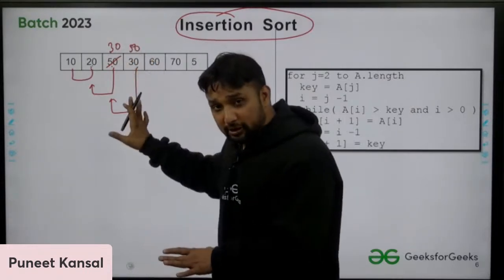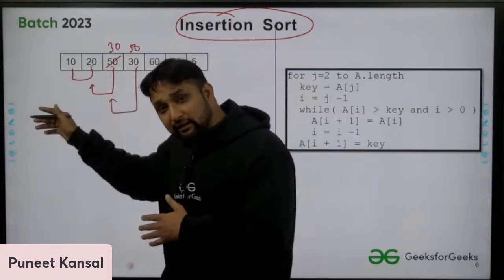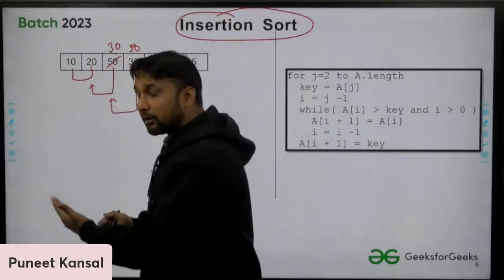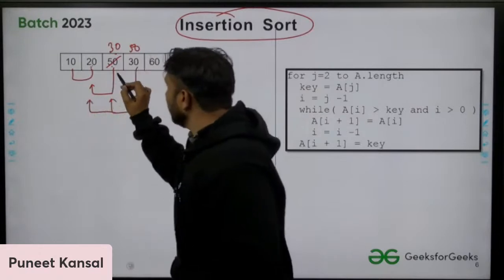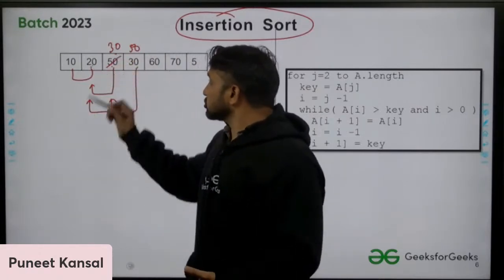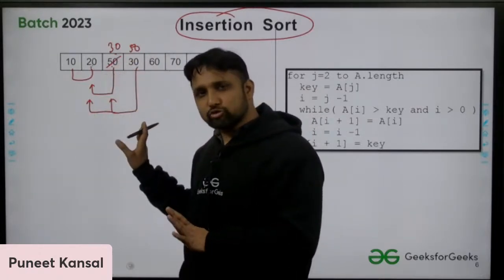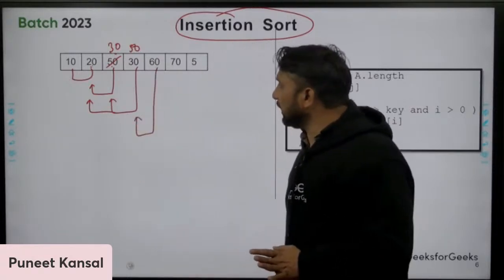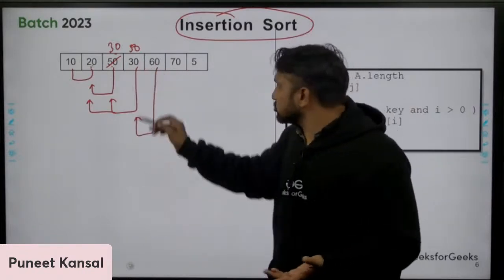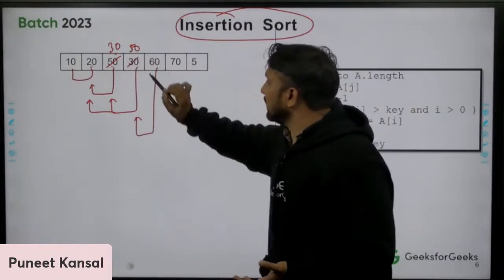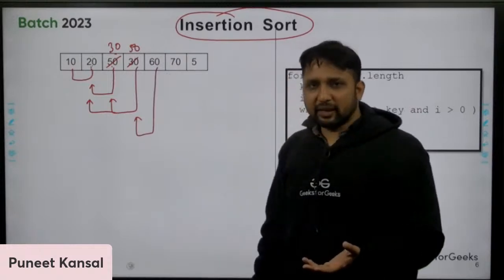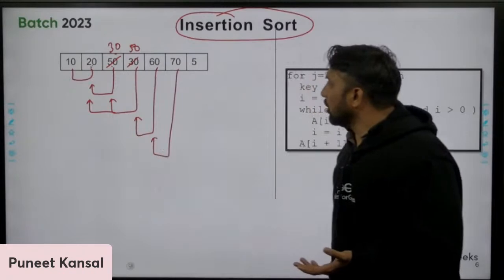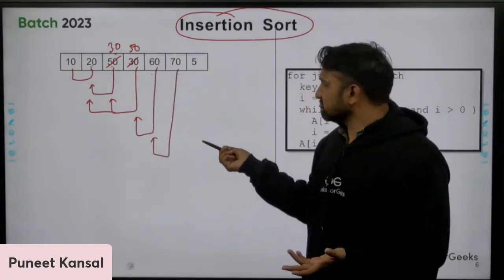We will not stop here itself. We will keep comparing till this number becomes larger than the left side number. Now we compare 30 with 20. So 30 is now greater. Larger number should be at the right hand side. So now we will pick the next element. 60 is still greater than 50, so no need of anything. Now again, 70 is greater than 60.